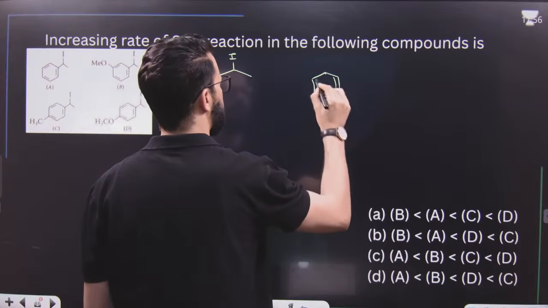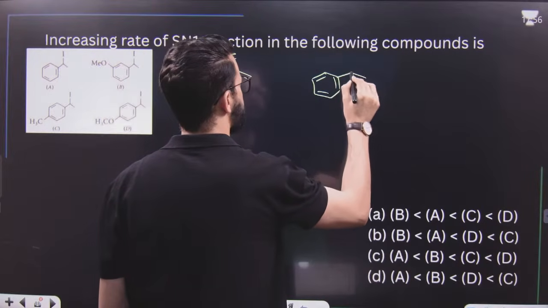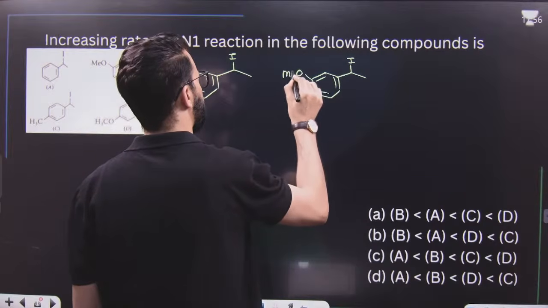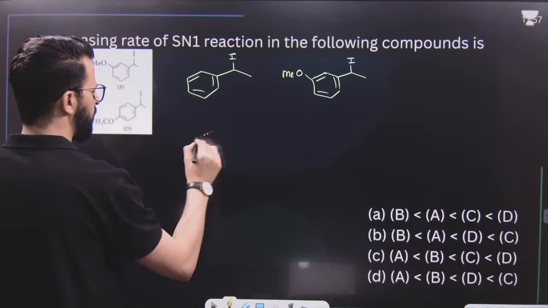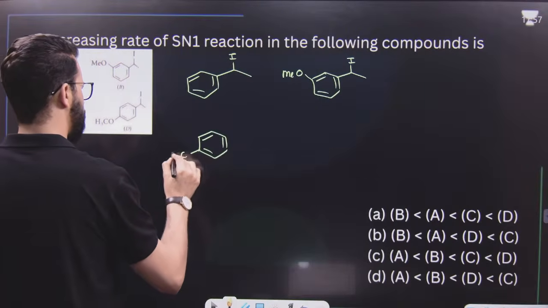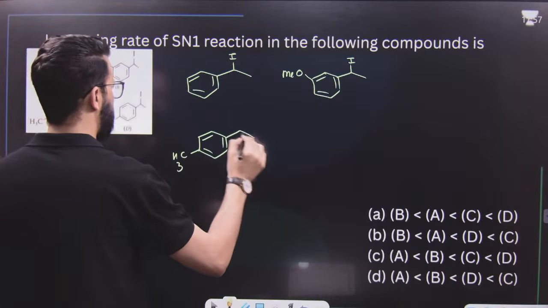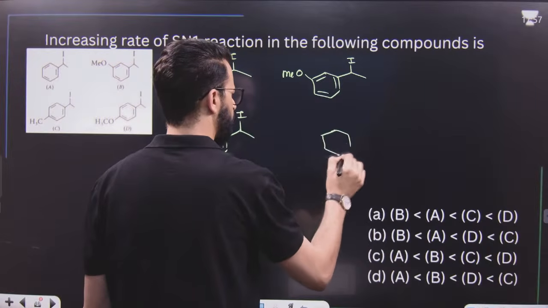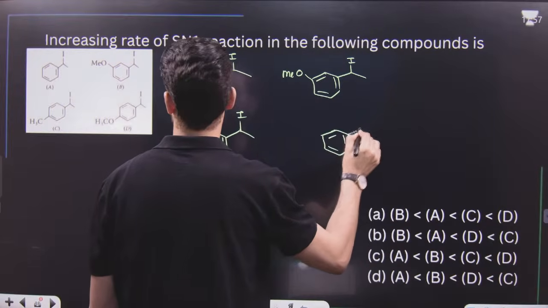Second compound is like this. It's I over here, but it is OMe over here. Third compound is like this: CH3 over here, and then I over here. And the fourth compound is like this.